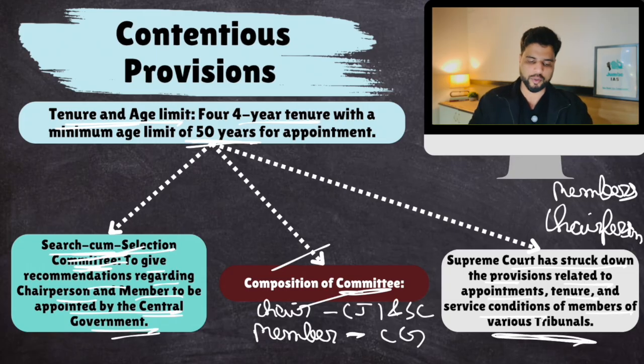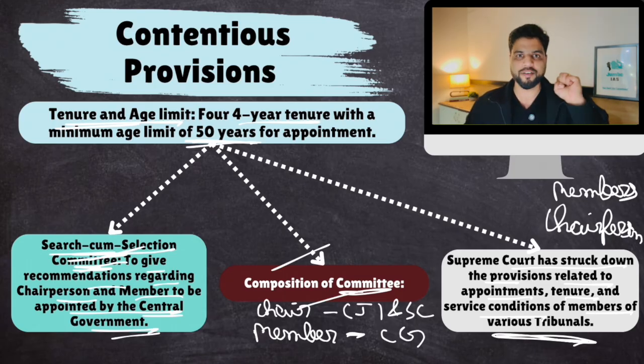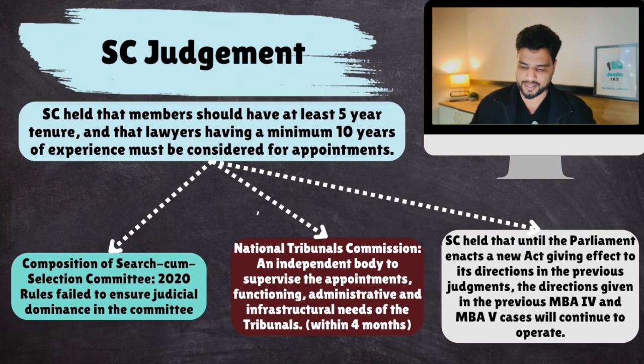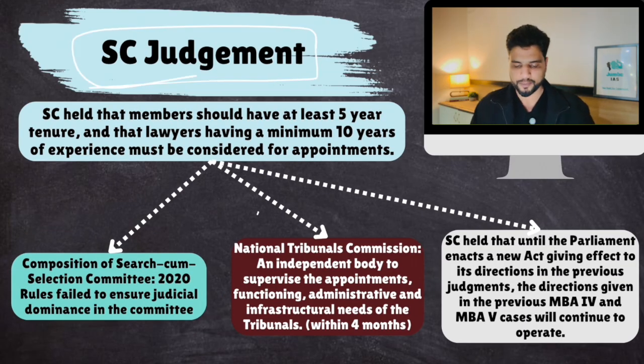Now, the Supreme Court has struck down the provisions related to appointments, tenure and service conditions of members of various tribunals. Supreme Court has struck down this act, basically, and was not happy that the central government or Parliament enacted this law, basically centralizing tribunals, grabbing more powers from tribunals, reducing independence. So what was the Supreme Court's judgment?